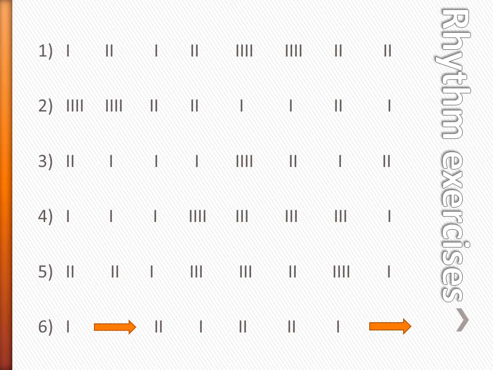All right, let's try number 6. Now, number 6 has those plum holds. So remember, for that arrow, you're just holding out the sound. Here we go. 1, 2, ready, go. Plum, hold, apple, plum, apple, apple, plum, hold.